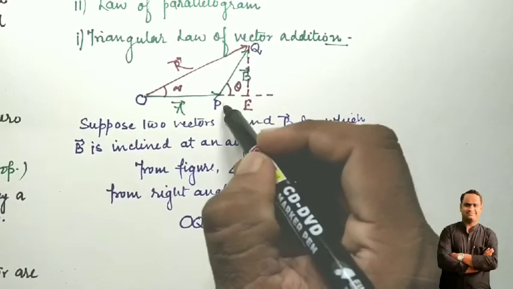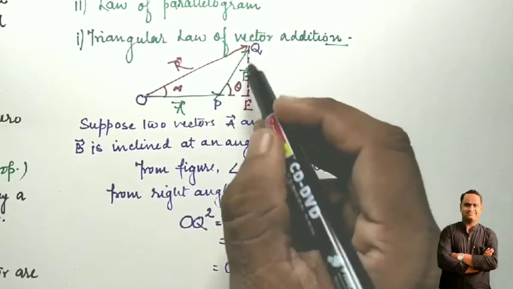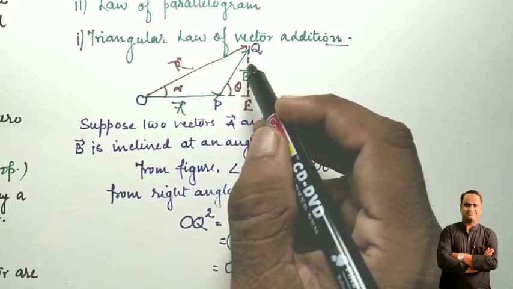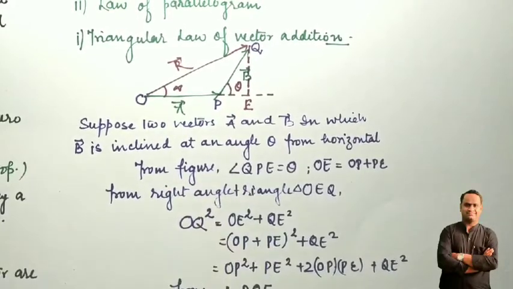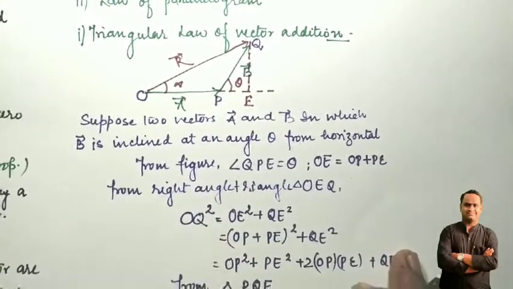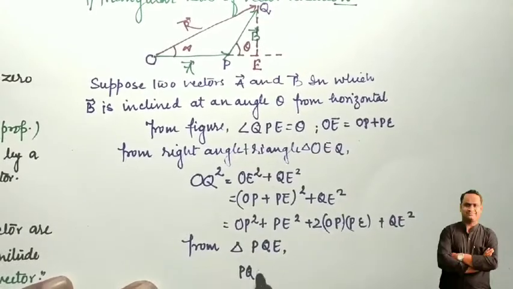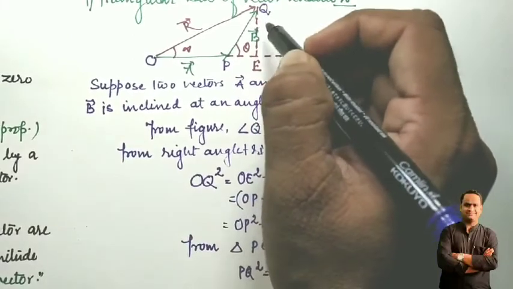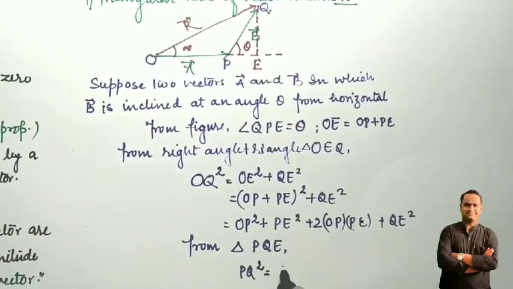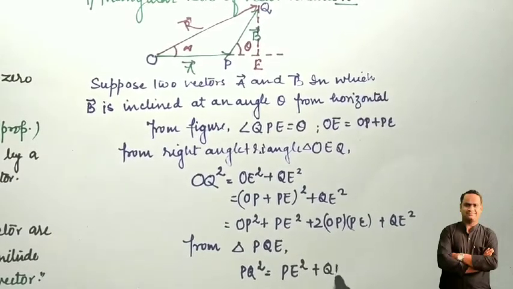So PE square plus EQ square is equal to PQ square. From triangle PQE, PQ is the hypotenuse, so PQ square is equal to PE square plus QE square.